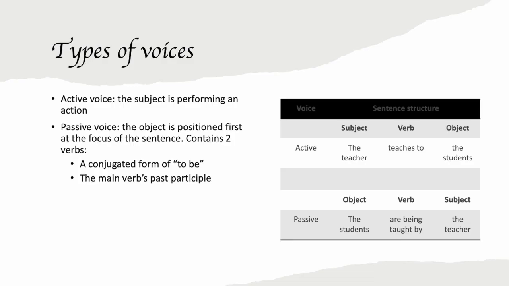Here is another example of how we can switch from active voice to passive voice. For example, this sentence: the teacher teaches the students. The subject is the teacher, the verb is teaches, and the object is the students. If we want to switch to passive voice, we have to modify the structure and put the object first. Here, the students are being taught by the teacher. Here we have the conjugated form of the verb teach.